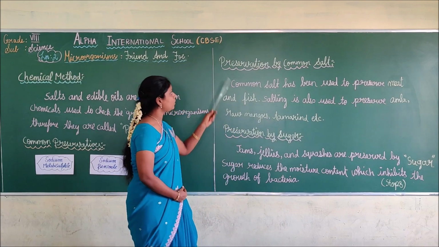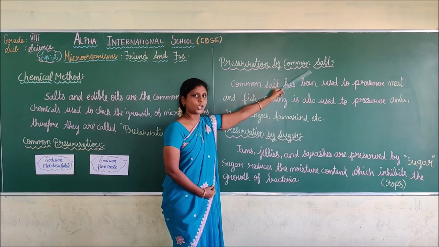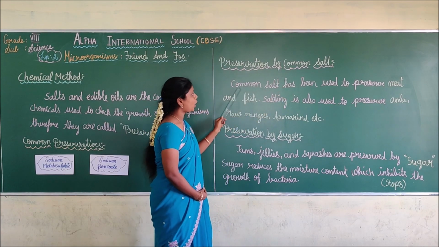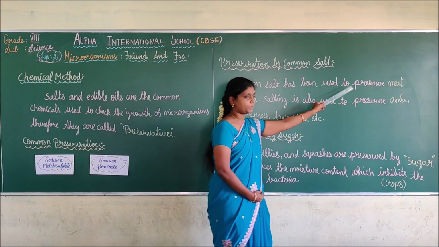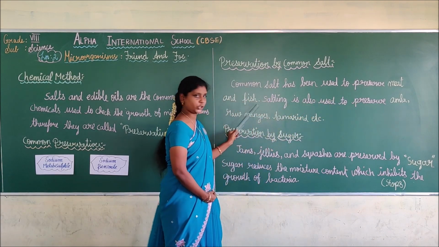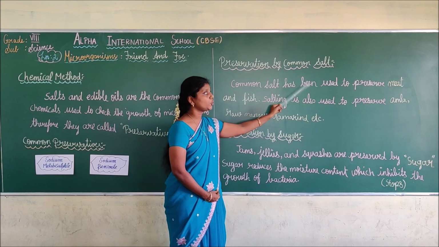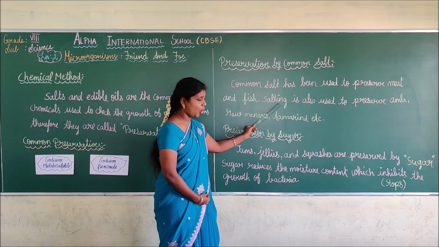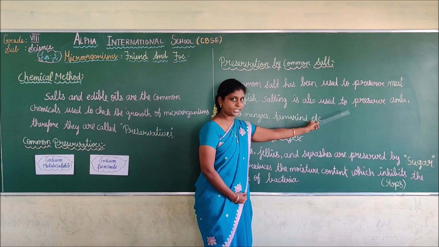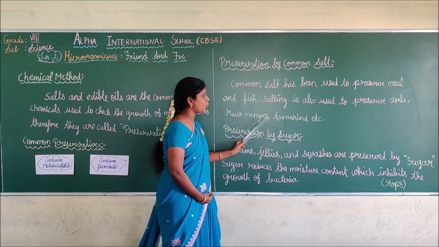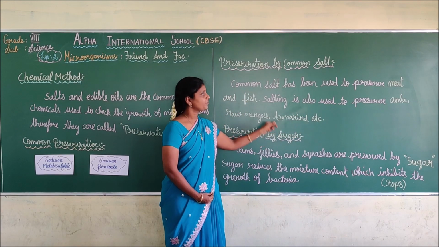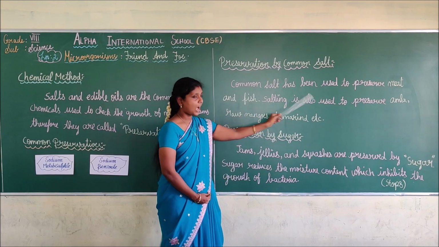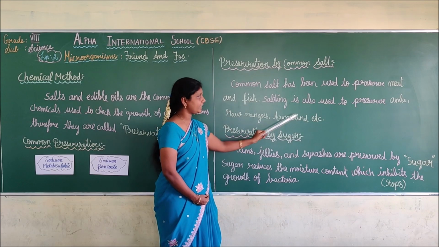Next, we are going to see about preservation by common salt. What are we going to see? Preservation by common salt. Common salt has been used to preserve meat and fish. Common salt has been used to preserve what? Meat and fish. And salting is also used to preserve amla, raw mangoes and tamarind, etc. By using common salt, we can preserve meat, fish, amla, raw mangoes, tamarind, etc.